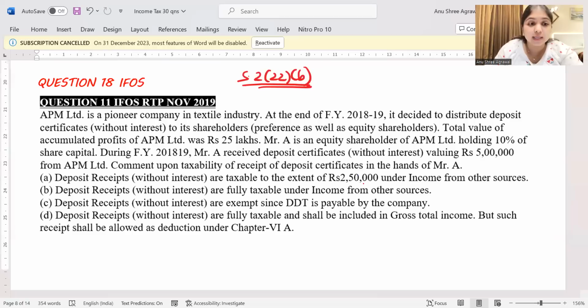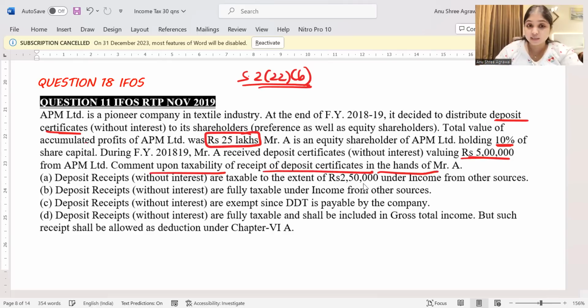This is an MCQ question. APM Limited is a pioneer company in the textile industry. At the end of 1819, it decided to distribute deposit certificates to its shareholders, preference and equity shareholders. Total value of accumulated profits was 25 lakhs. Mr. A is an equity shareholder holding 10% of the share capital. During 1819, Mr. A received deposit certificates valuing 5 lakhs from APM Limited. Comment upon the taxability of the receipt of deposit certificates in the hands of Mr. A.